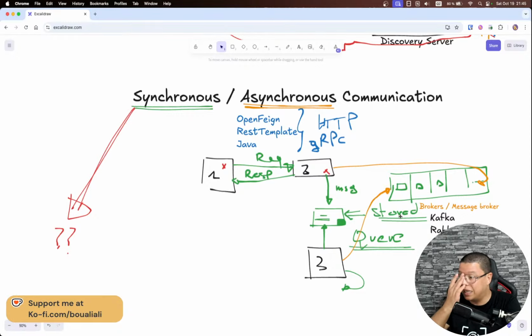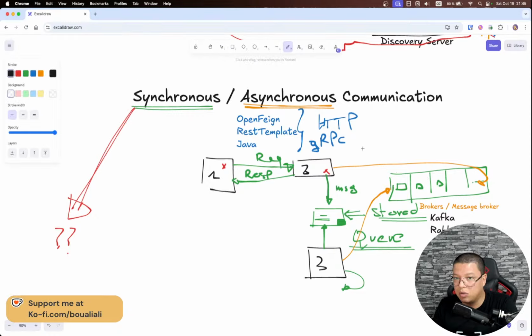The idea of using a message broker is that I push a message or a notification to my message broker, and then it will be consumed by one or multiple microservices. When we talk about a queue, we can have multiple queues, by the way. This is Q1 and Q2 and so on.